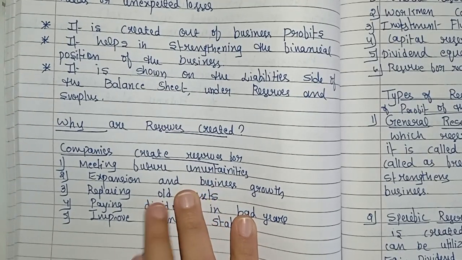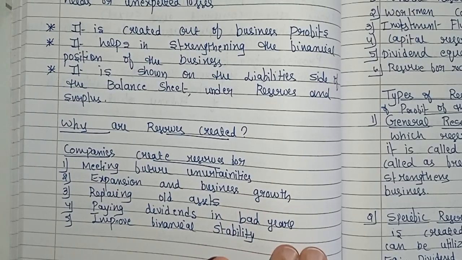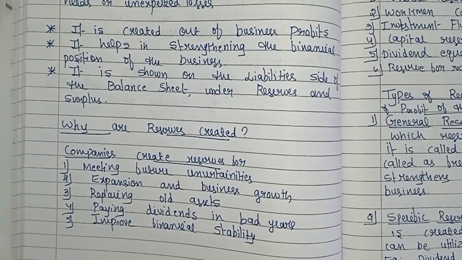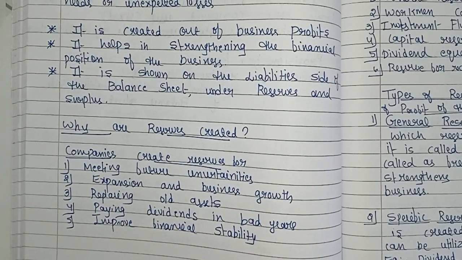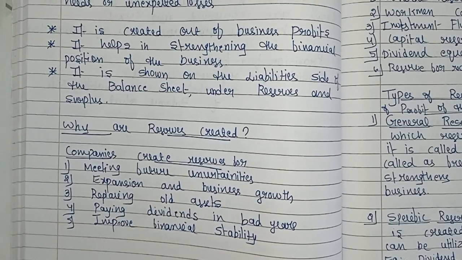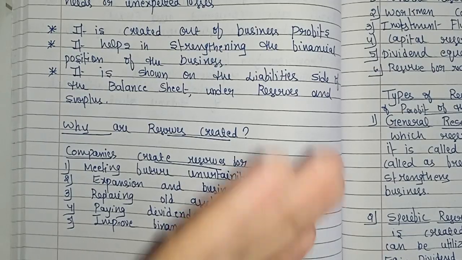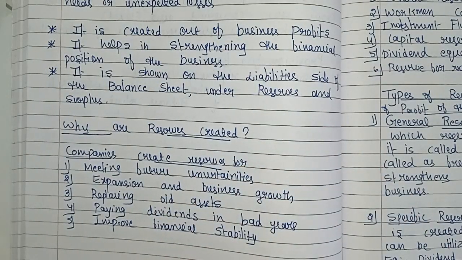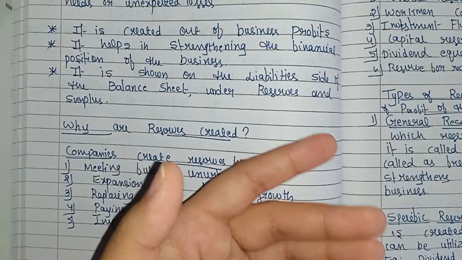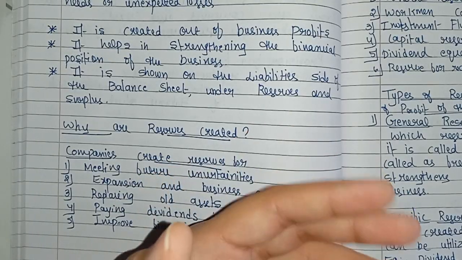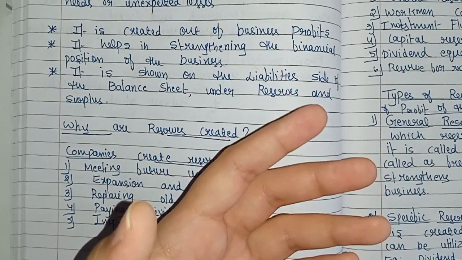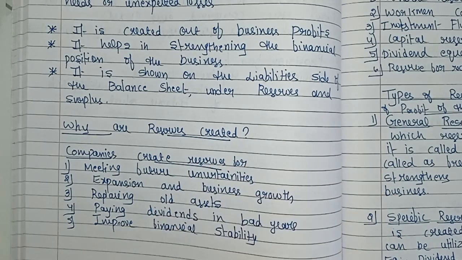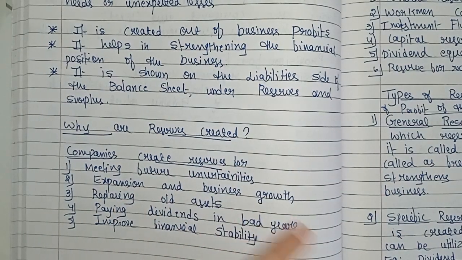And the second one is expansion and business growth. It means reserving some profit to invest in future projects, like opening new branches, buying new machines or increasing production capacity, so that the business can grow bigger and stronger, right? That is what expansion and business growth means.